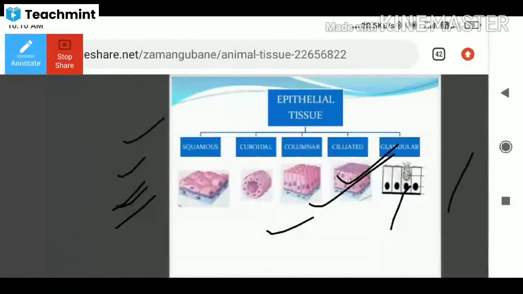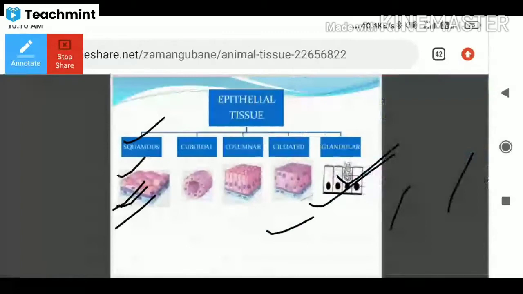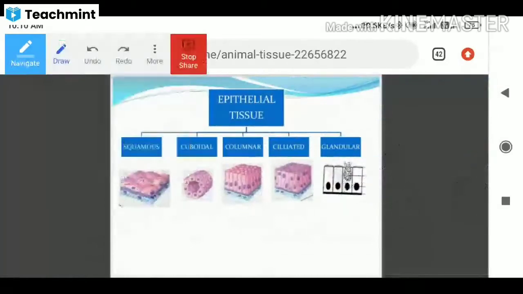Just I told you how many types of tissues are there. Again, we are going to separate the tissues here. We are going to take the first one, that is epithelial tissue.